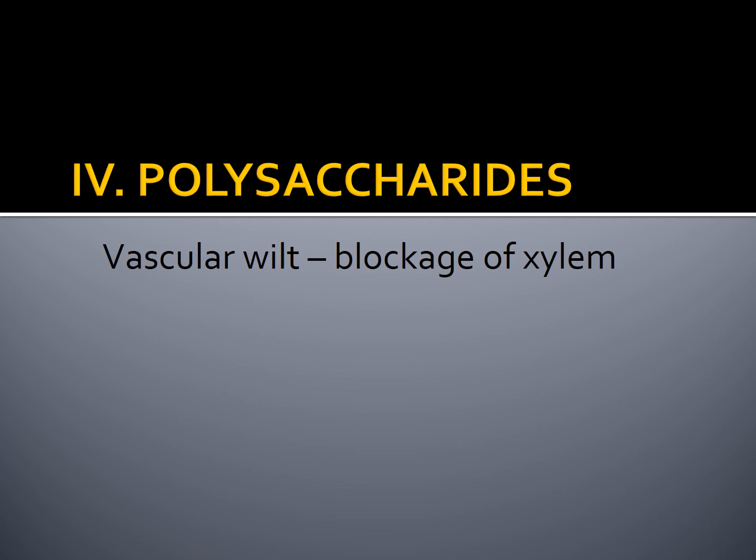The last chemical weapon that we will be studying about are polysaccharides. Now, polysaccharides are not very important as a chemical weapon of a pathogen, because their production is seen limited to vascular wilt diseases, where there is production of excessive amount of polysaccharides, and these polysaccharides will go and block the xylem vessels, which leads to wilt of the plant. So, polysaccharides are produced only by pathogens which are involved in causing wilt diseases, but the other 3 chemical weapons are important for establishment of disease by a pathogen.